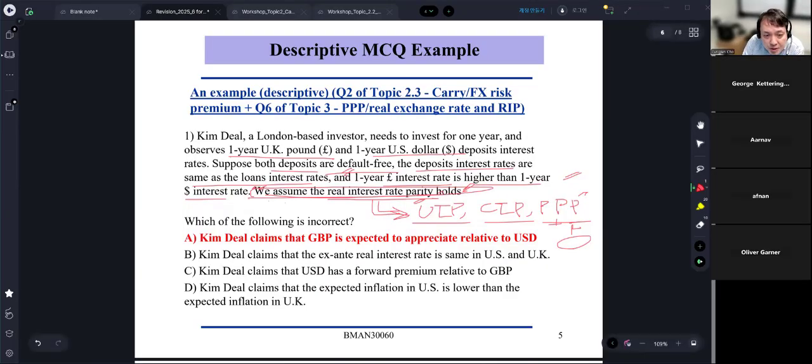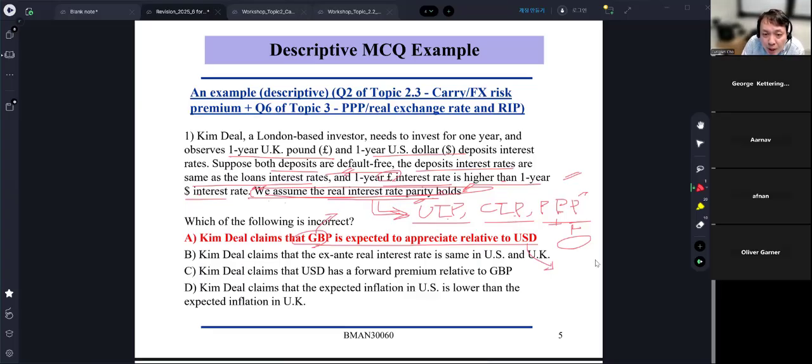Which of the following is incorrect? Kim Deal claims, given UIP, CIP, PPP, that the pound is expected to appreciate relative to the dollar. Now, the pound interest rate is higher than the dollar interest rate, so the pound is the high interest rate currency and the dollar is the low interest rate currency.